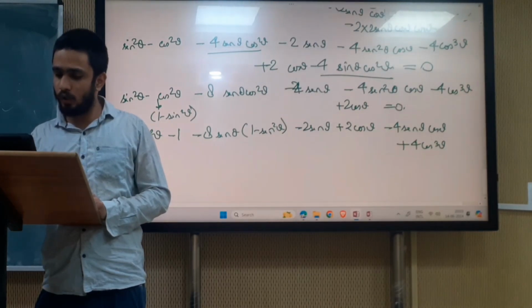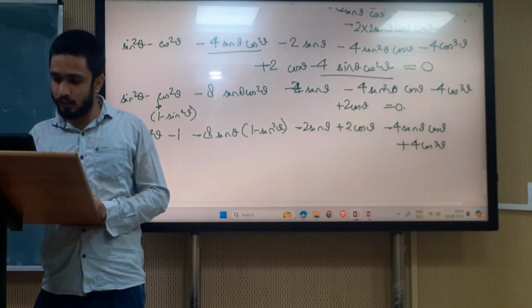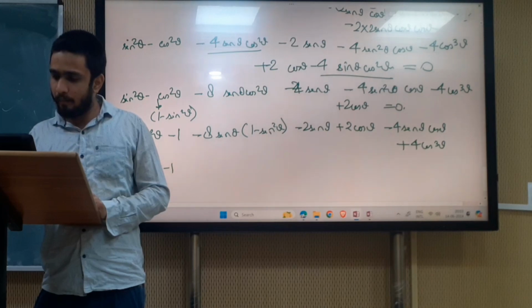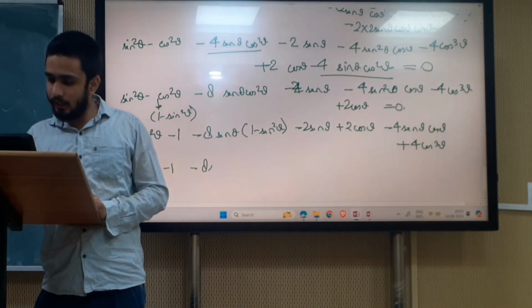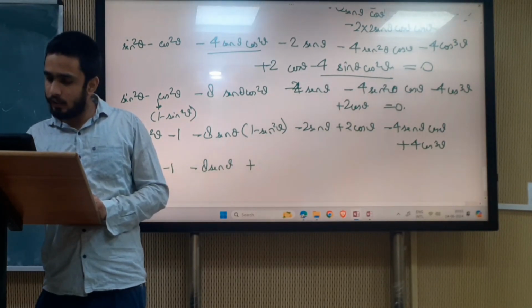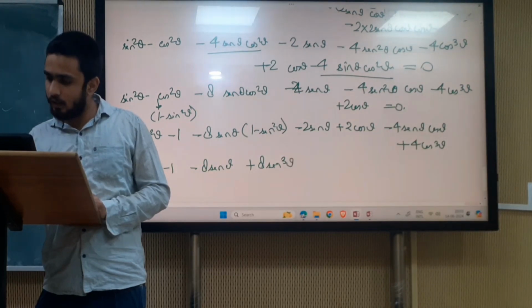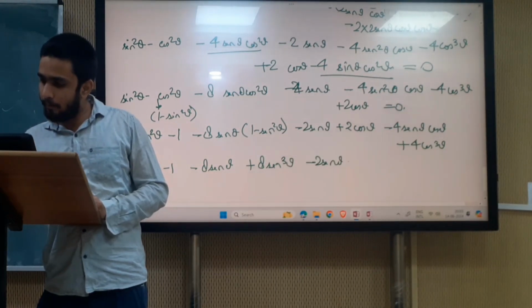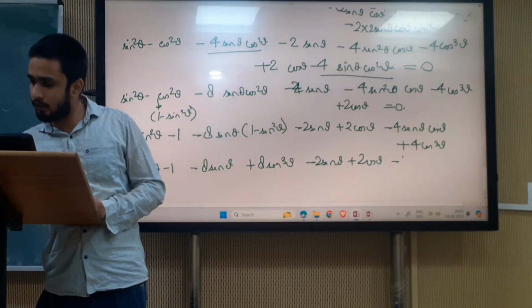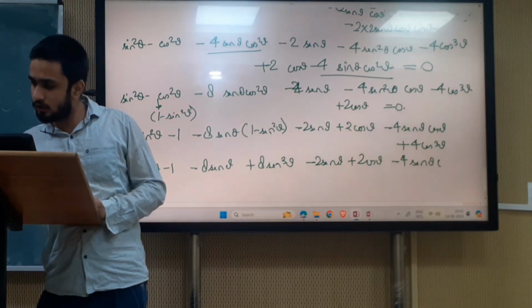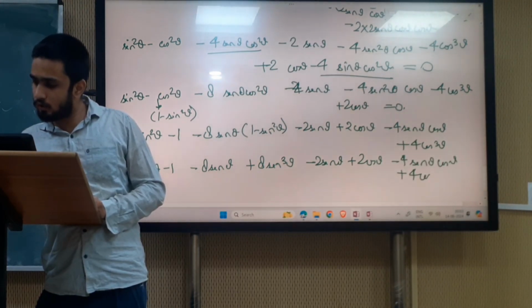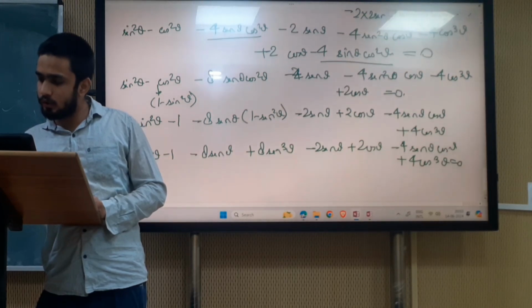So it becomes 2 sin square theta minus 1, minus 8 sin theta plus 8 sin cube theta, minus 2 sin theta plus 2 cos theta, minus 4 sin theta cos theta plus 4 cos cube theta equal to 0.